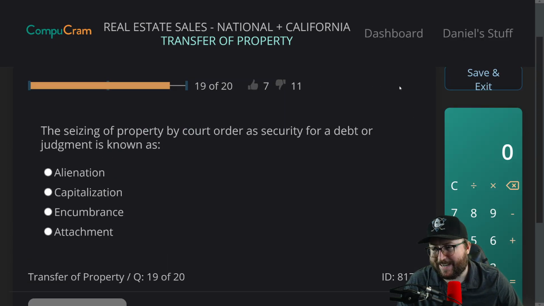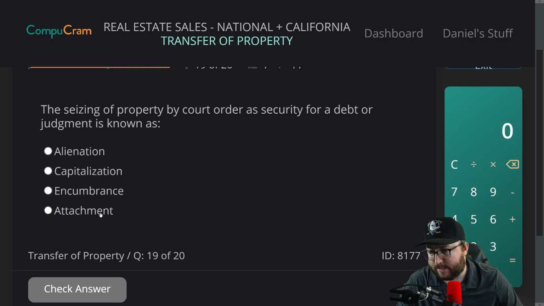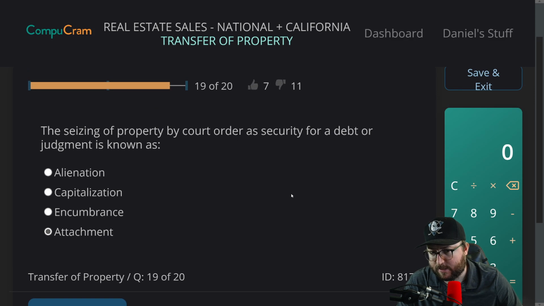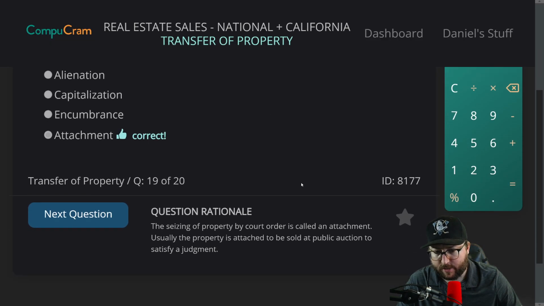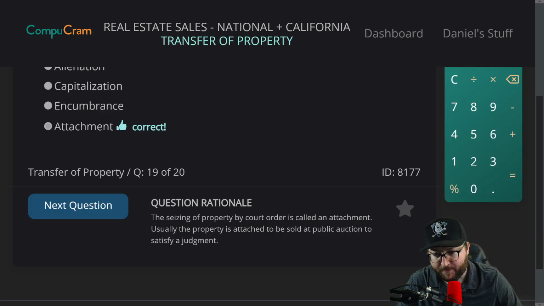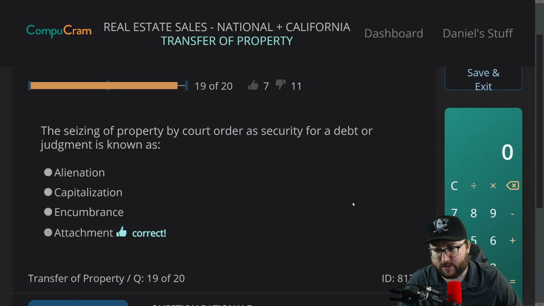All right, question 9. The seizing of property by court order as security for a debt or judgment is known as A, alienation, B, capitalization, C, encumbrance, D, attachment. I actually want to say attachment. There was a question last week that was similar. Correct. Okay, we're learning. We learned from last week. Here's the explanation. The seizing of property by court order is called an attachment. Usually the property is attached to be sold at public auction to satisfy a judgment.